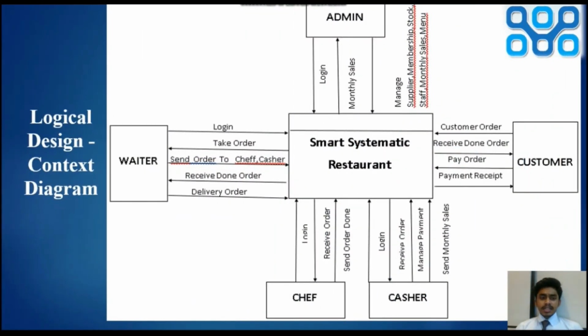This is the CD of our system. So as I said, we have 4 users: admin, cashier, chef and waiter. Once the admin accesses the systematic restaurant, the waiter can start taking the order and move on to the chef, and the chef will move on to the cashier.